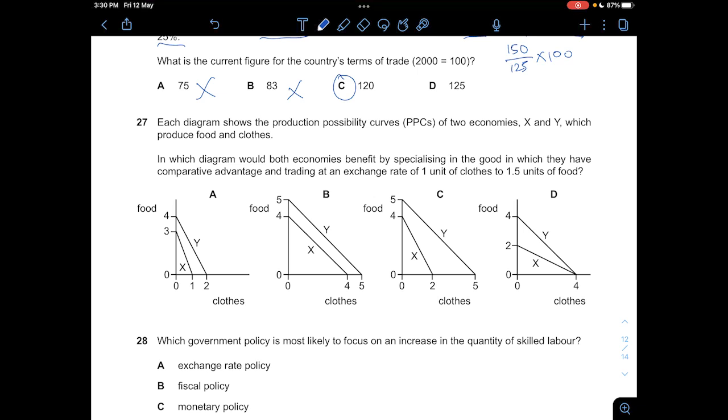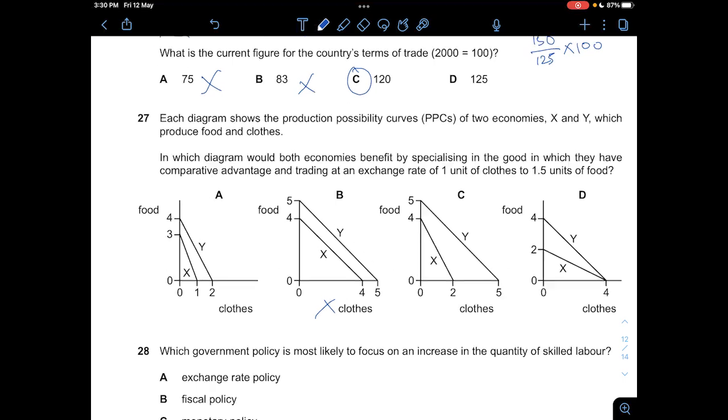Okay, for question 27, each diagram shows the PPC of two economies, X and Y, which produce food and clothes. In which diagram will both economies benefit by specializing in the good which they have comparative advantage and trading at an exchange rate of 1 unit of clothes to 1.5 units of food? You can see from these four graphs, B is definitely wrong already, because the opportunity cost is the same for each product. For both the economies, it's 1-to-1 and 1-to-1.